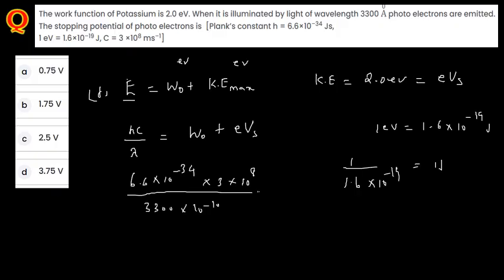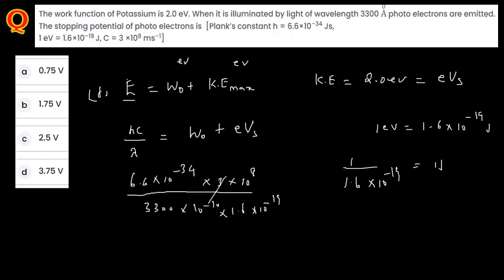In this case, the value they have given is in joule. Now you are going to convert this into electron volt. So instead of 1 joule, what I'm going to do here is divide this by 1.6 into 10 to the power minus 19. Now from this, you just add these together.